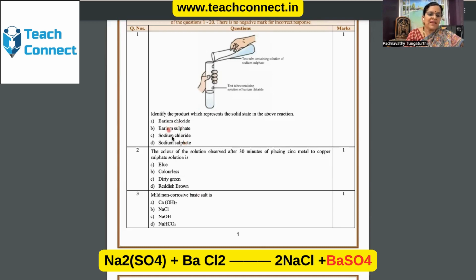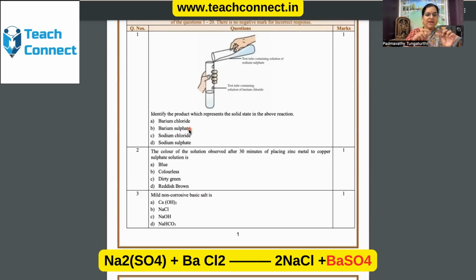Only barium sulfate and sodium chloride are the products. Therefore, sodium chloride is in the liquid form. Look at the question here. In the solid state, barium sulfate alone is formed. Sodium chloride is available in liquid state.